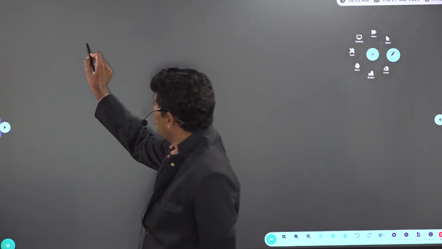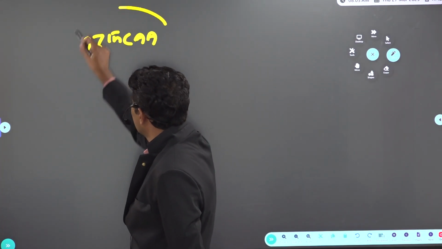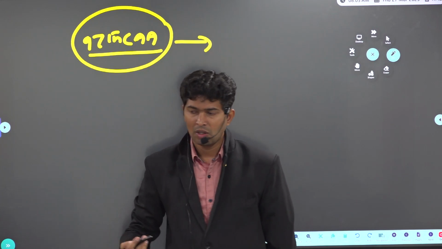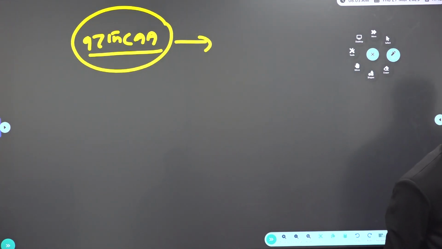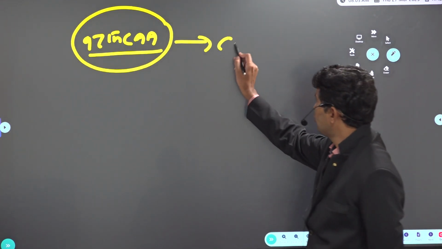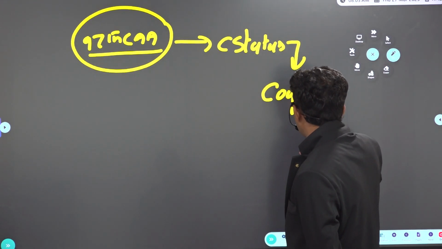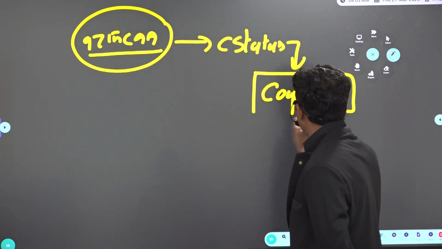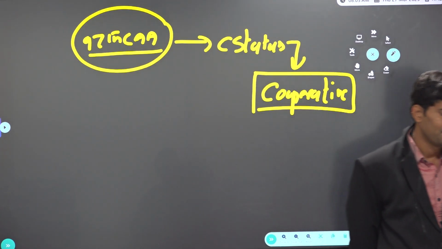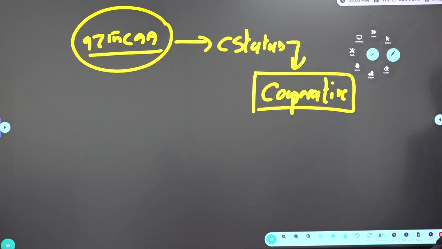Then 97th CAA. Yesterday we covered cooperative societies. Remember? The 97th Constitutional Amendment Act in 2011 provided constitutional status and protection to cooperative societies. Already we covered what is a cooperative society and what is the purpose of establishment of cooperative societies. Actually they started on a no profit, no loss basis, and they want to help the members, a group of people who come together for mutual benefit. That's the purpose of cooperative societies.